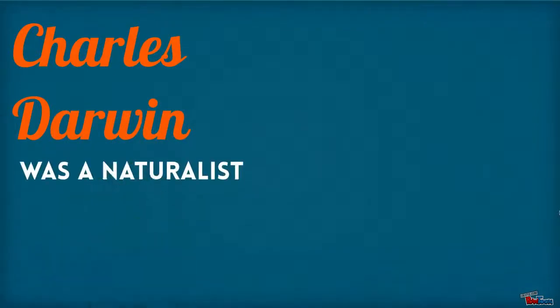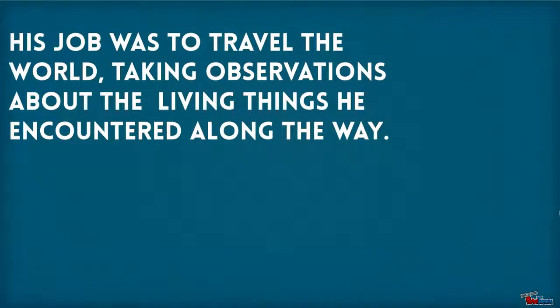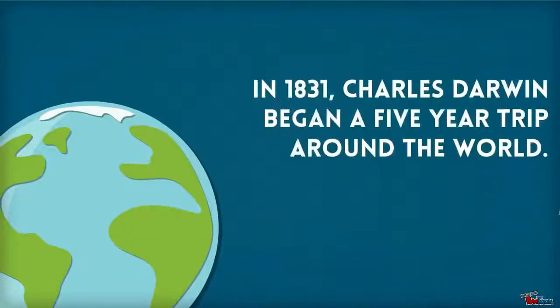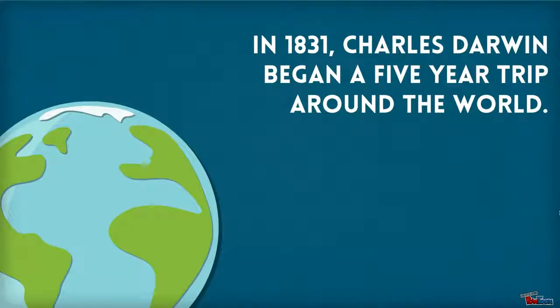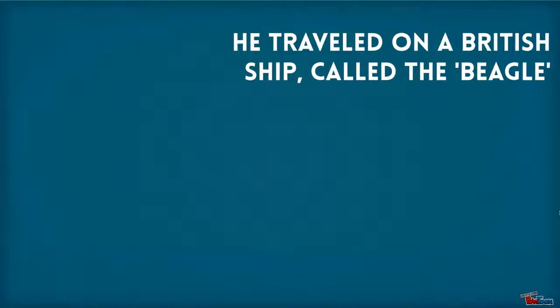Charles Darwin was a naturalist. His job was to travel the world taking observations about the living things he encountered along the way. In 1831, Darwin began a 5-year trip around the world. He traveled on a British ship called the Beagle.